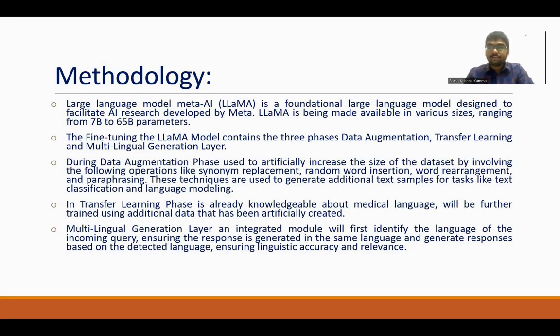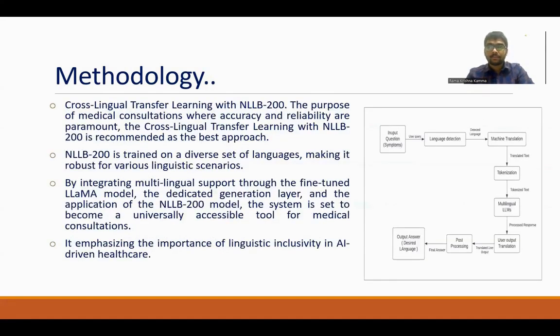In the transfer learning phase, we train the model using artificially created data sets, which increases the knowledge of a particular domain. In the final phase, the multilingual generation layer phase, we integrate the model. First we identify the user's language, and then according to the user's language, we regenerate the response and give it back to the user. That's the third layer in this multilingual setup.